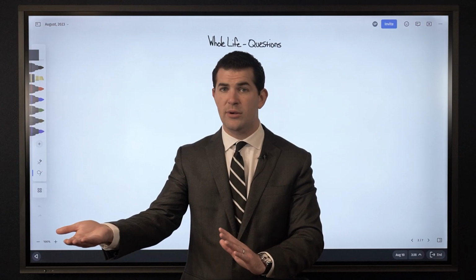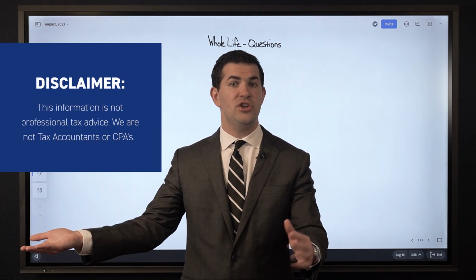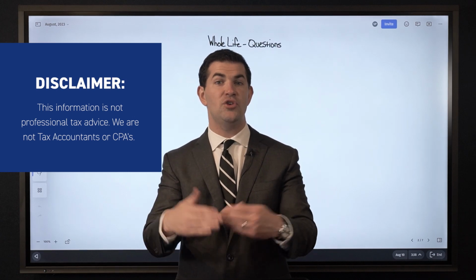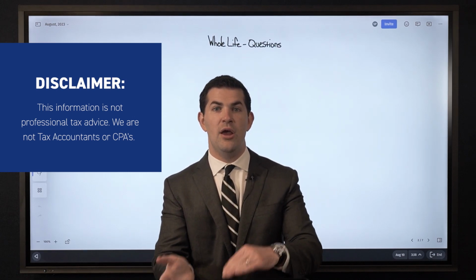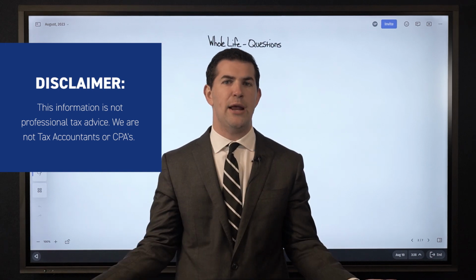Now, does the beneficiary have to be an individual? No, it does not. Perhaps I set my beneficiary up to be a trust. This way, when I die, the trust receives the money income tax-free, and then the trust explains exactly how that money is paid out, who it's paid to. I can set up a trust however I want.